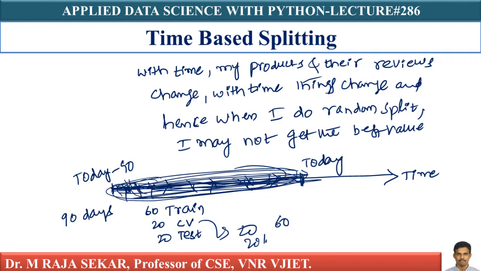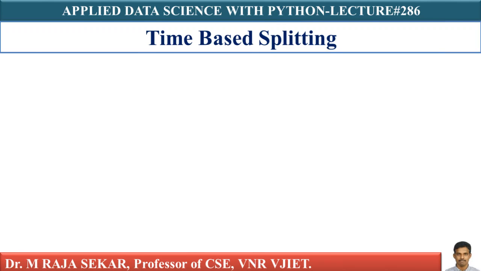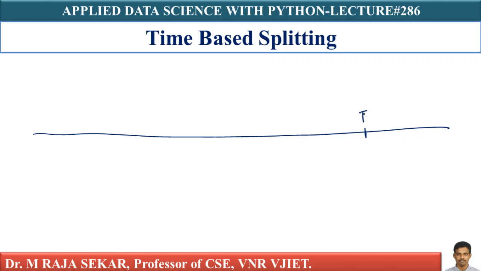Now, instead of this, let me suggest something different. That something different is known as time-based splitting. What is this time-based splitting? Let me say this is T. T means today, isn't it?